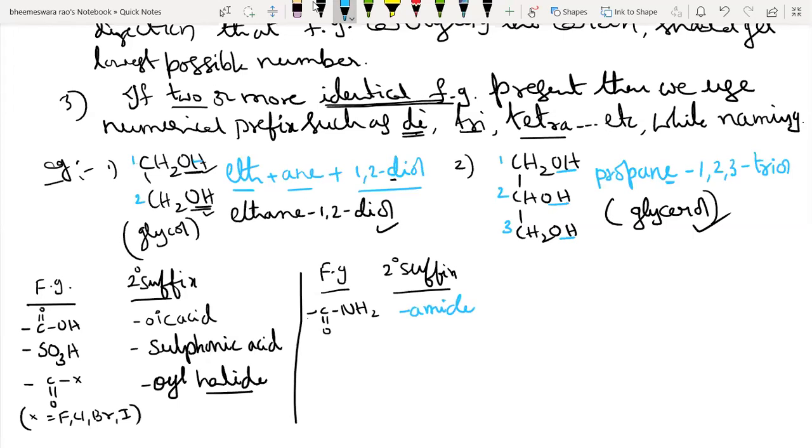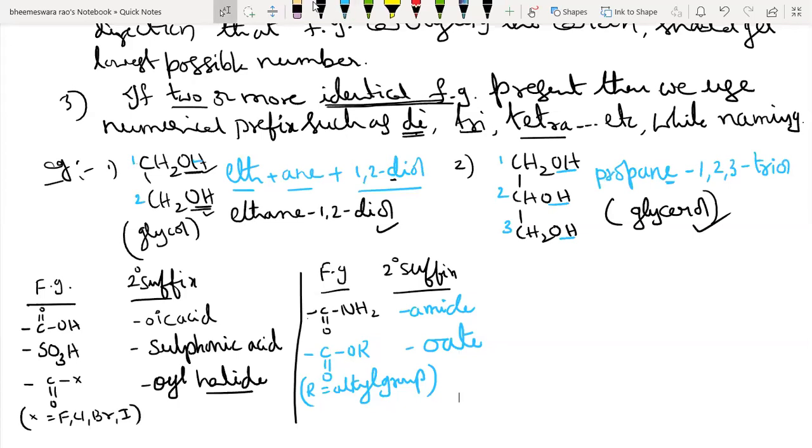Similarly, C double bond O R, where R is an alkyl group like methyl, ethyl, then its suffix is oate. Very good. Oate. What is R here, students? Alkyl group.